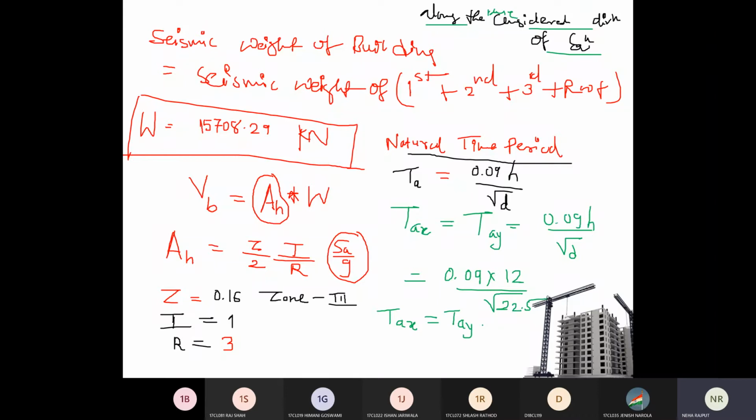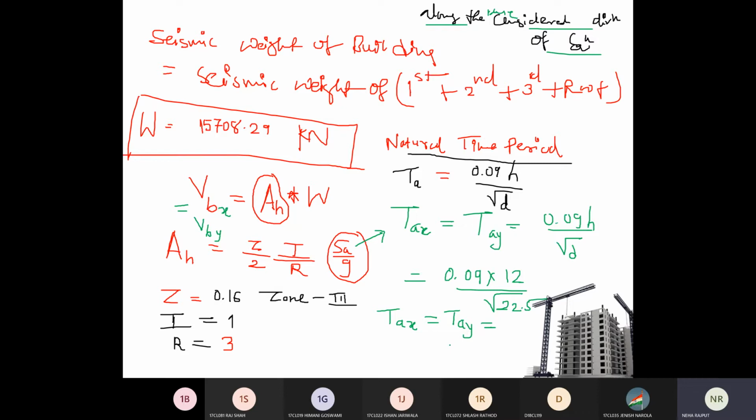If your plan dimension, base dimension is different, then this step you need to perform in two ways, and this will become VBX, and the second time this will be VBY. But here in our case, both these values are same, because the time period will change your SA by G value.